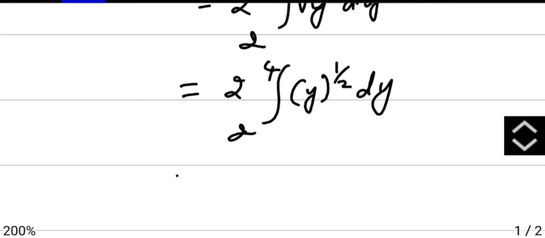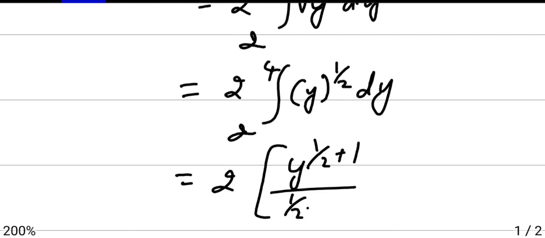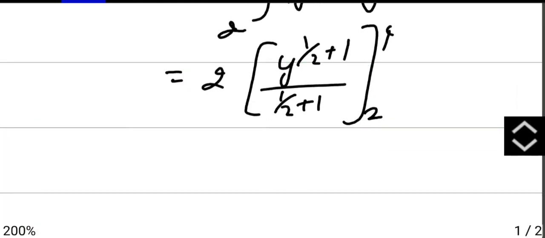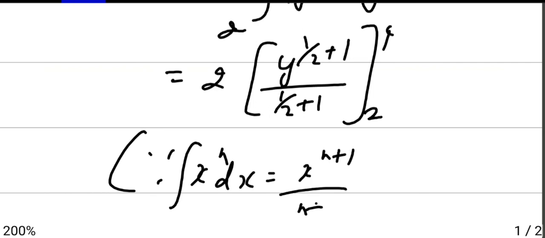Now integrate it, you get 2 times y to the power (1/2 + 1) divided by (1/2 + 1), with upper limit 4 and lower limit 2. Here we are using the integration of x^n, that is x^(n+1) divided by (n+1), plus c. We don't write c in this case because the limits are given, it is a definite integral.